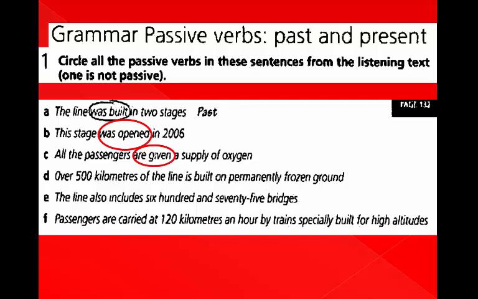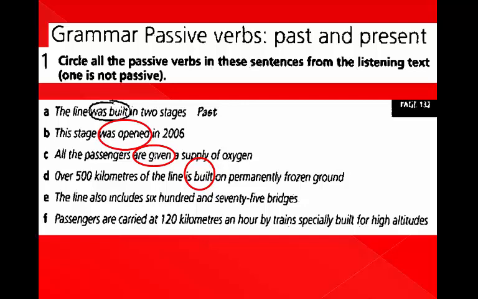Sentence C. All the passengers are given a supply of oxygen. Where is the passive verb here? The passive verb here is are given. Sentence D. Over 500 kilometers of the line is built on permanently frozen ground. Where is the passive verb here? The passive verb here is built. Sentence E. The line also includes 675 bridges. This sentence does not include any passive verb.